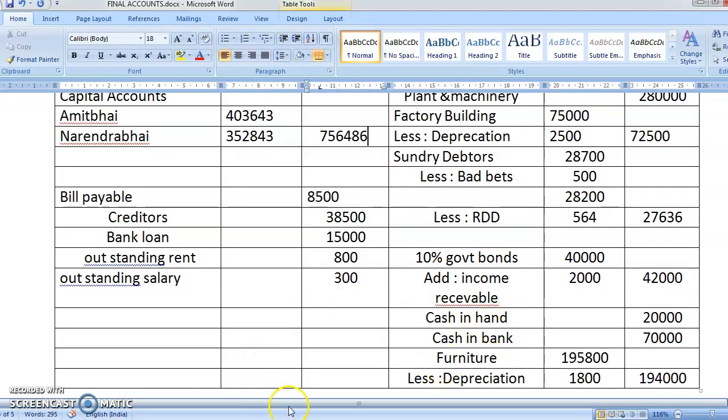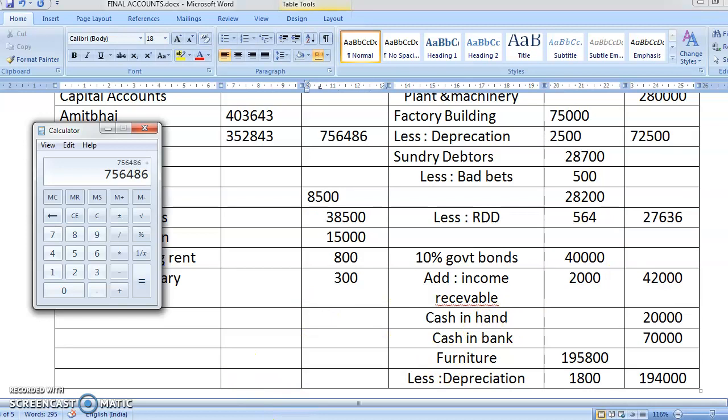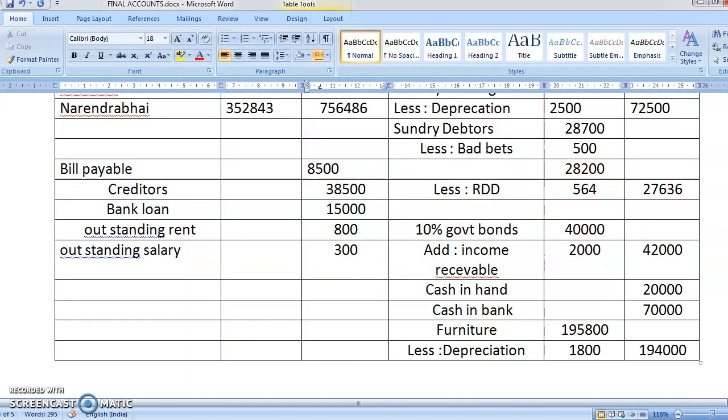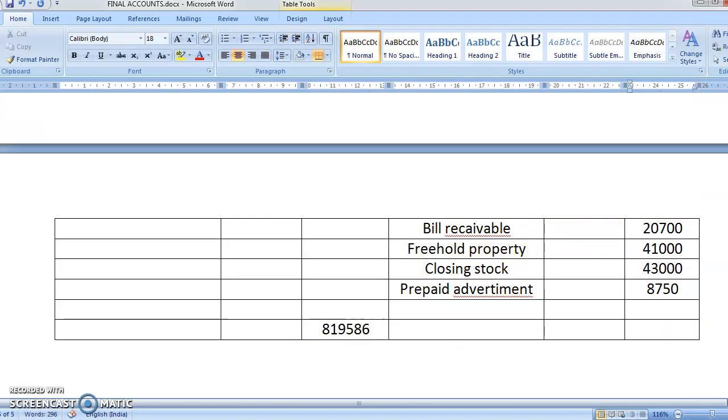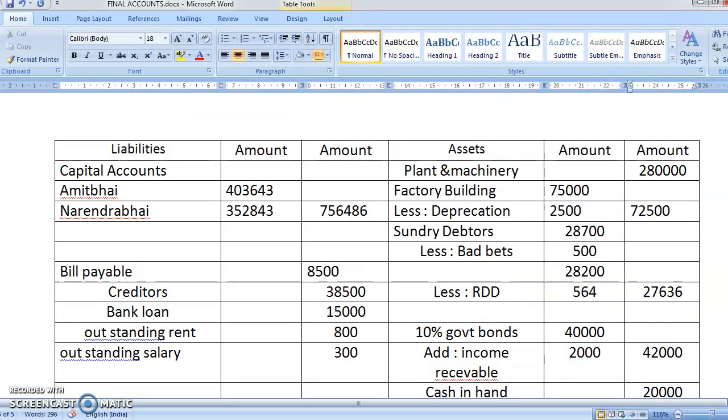So we will do the credit side total first: plus 38,500 plus 15,000 plus 800 plus 300. So your total is coming to 8,19,586. So this is the total which will be written on the last line. 8,19,586. So students, in final accounts, even your asset total should come the same. If the asset total comes the same, that means everything is correct.